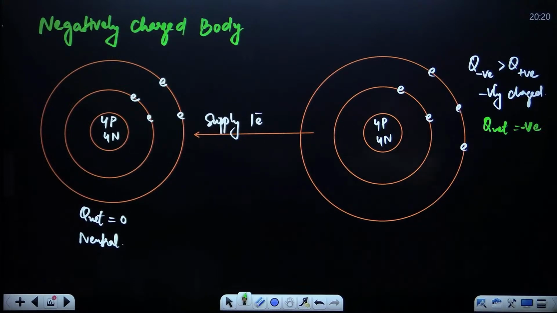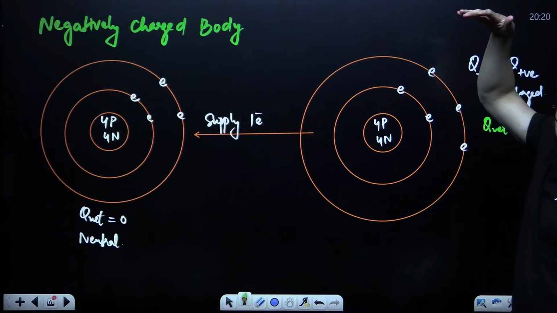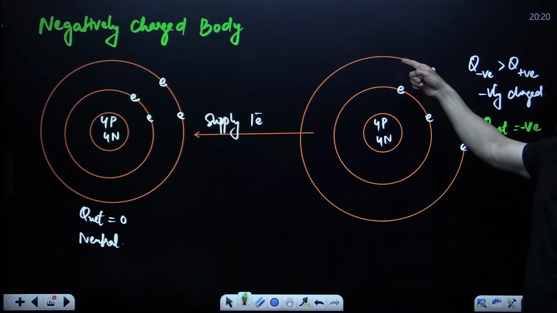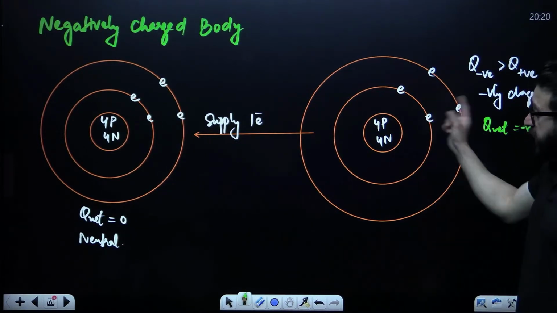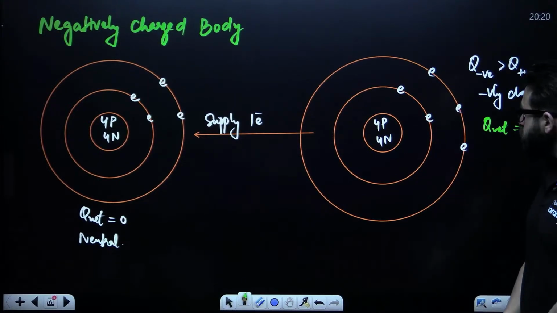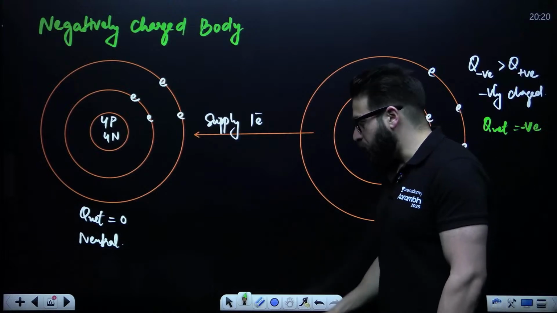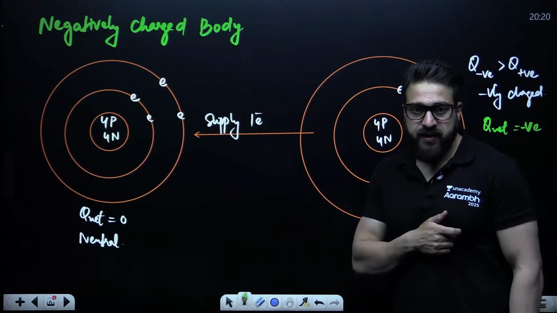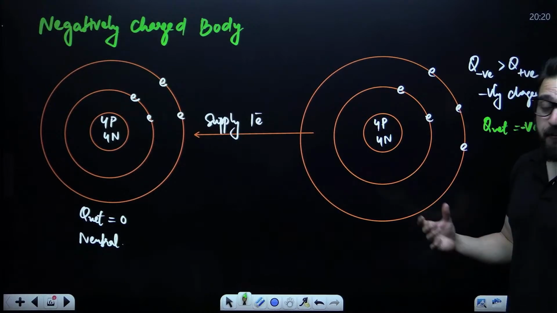So by adding the electrons, we say negative charge increases. If negative charge becomes greater than positive charge, we say in that particular case, the body becomes negatively charged. And that is the reason we say positively charged.